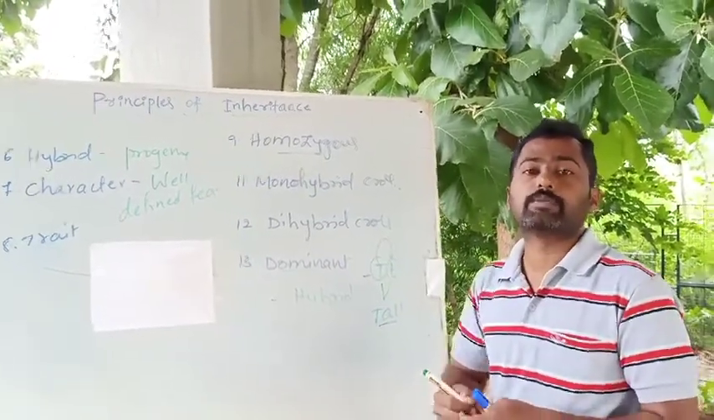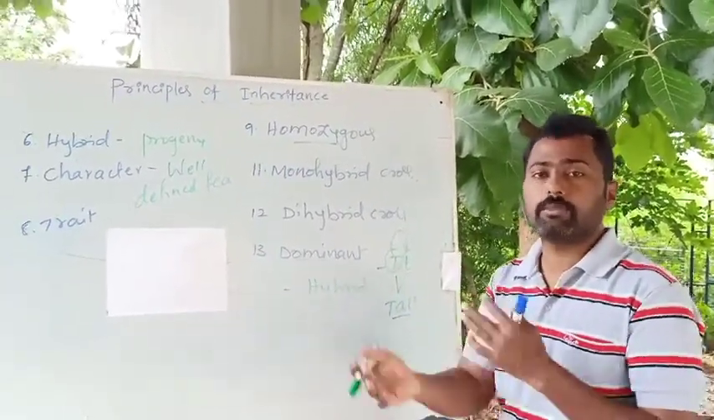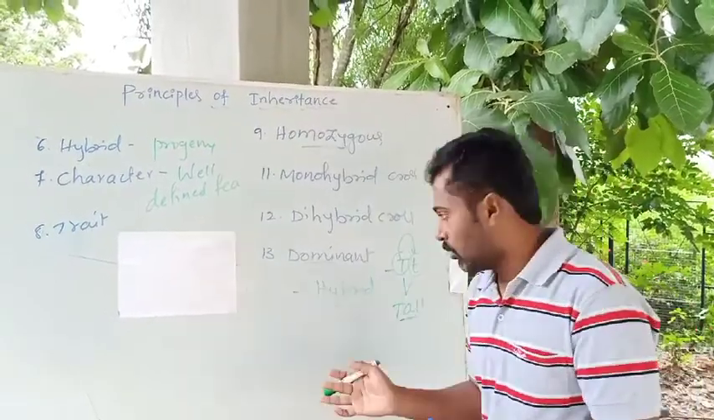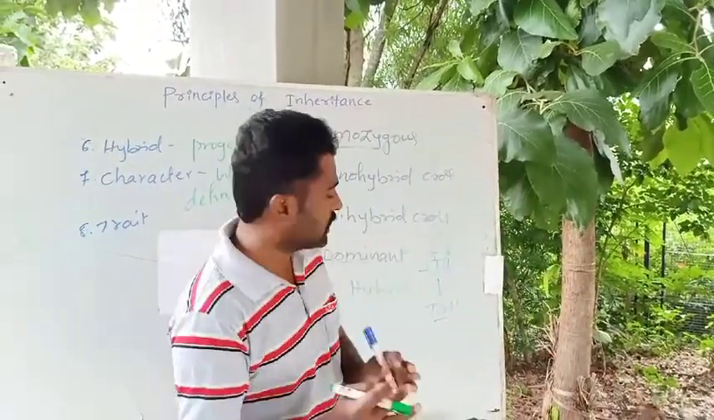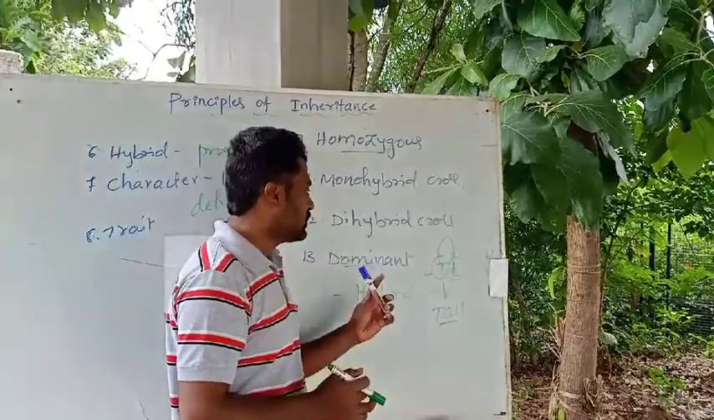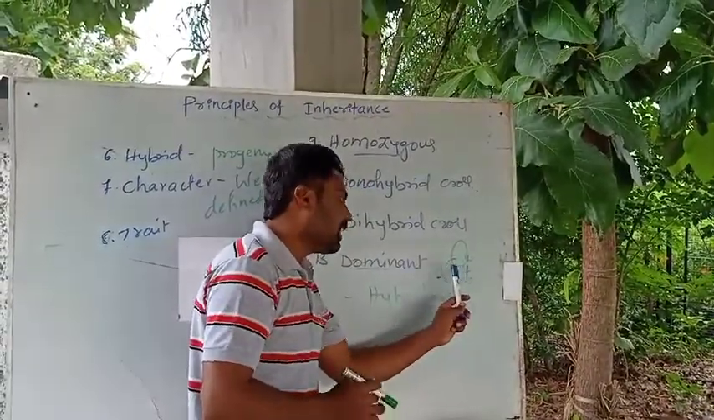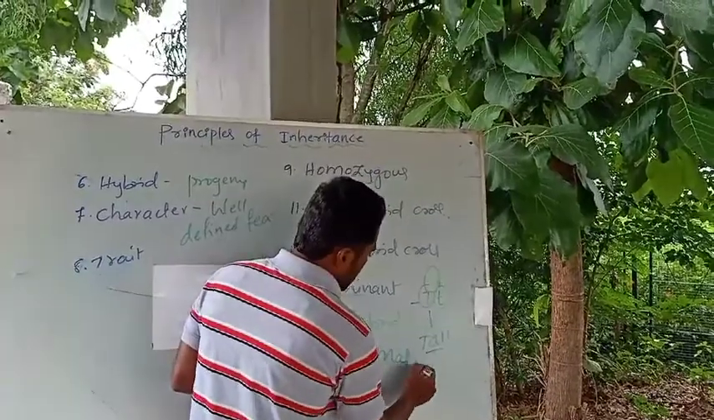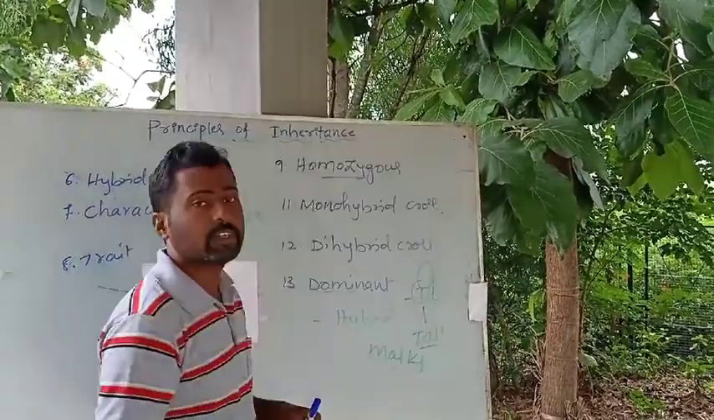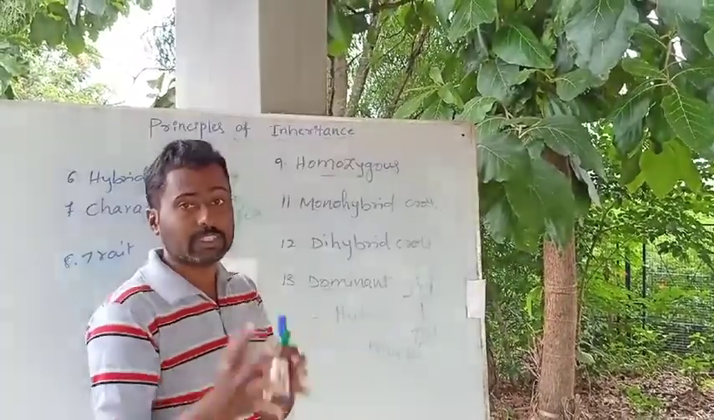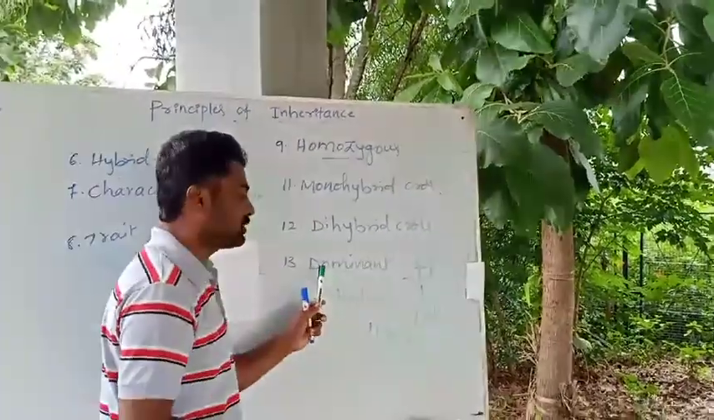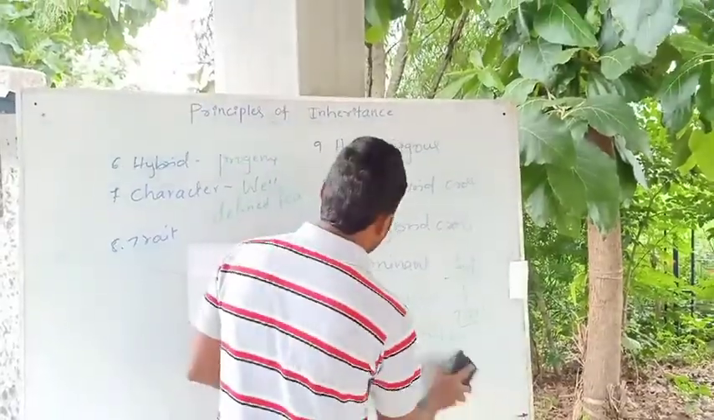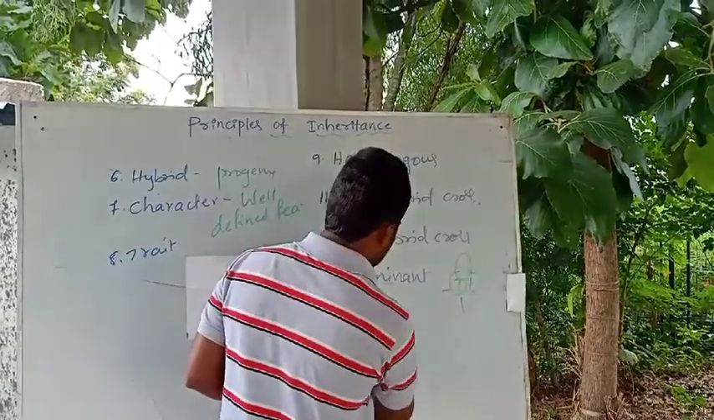The factor that expresses in the hybrid, or the character that can be expressed in the hybrid even in homozygous as well as in heterozygous condition, that is what we call a dominant factor. The dominant factor masks the expression of the other factor that is present along with it. That is considered the dominant one. Okay. And the last one is the recessive factor.